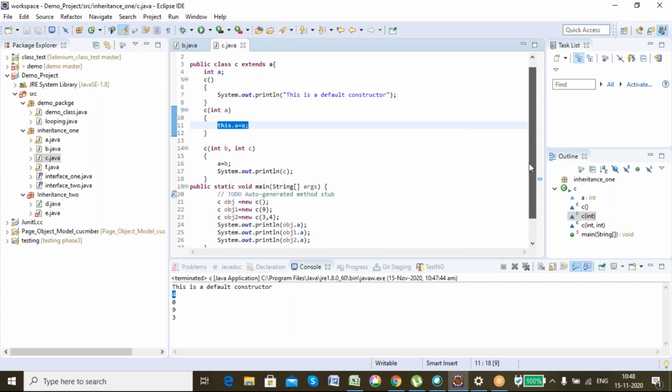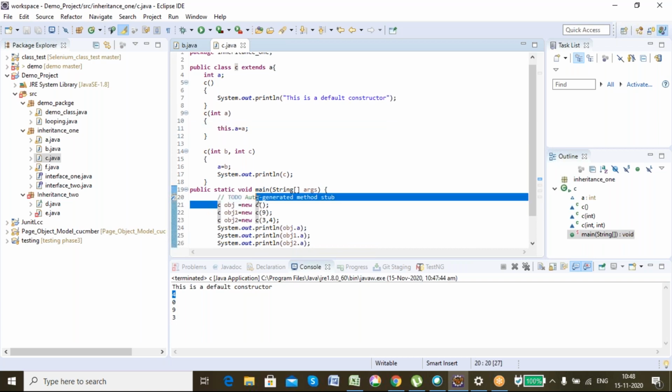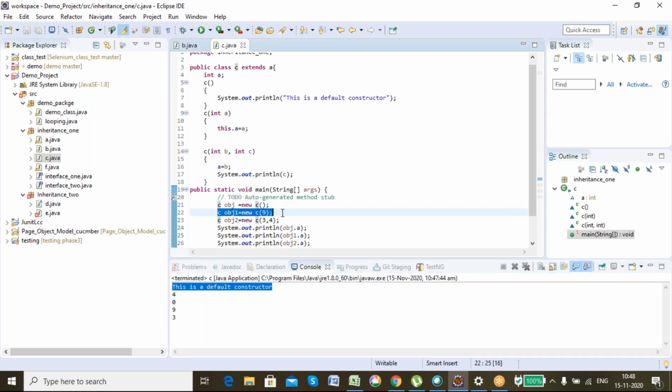See what happened here. First, execution started from main. It came here, C object is equal to new C. So it went to line 5 and printed this is the default constructor. Its work is over. Now it came to C obj1 is equal to new C(9), so it went to line 9. So this dot a, it did the assignment for obj1.a to 9.